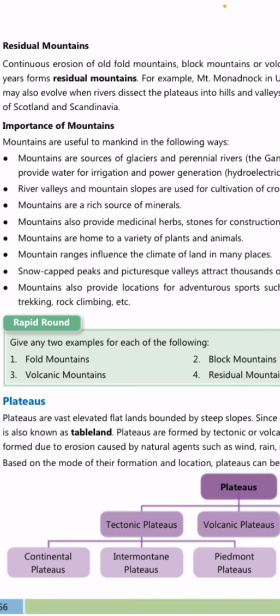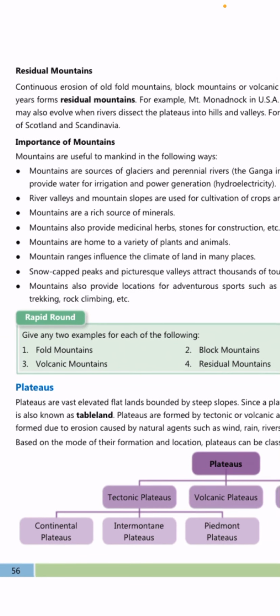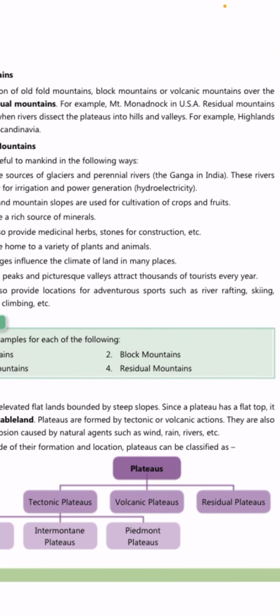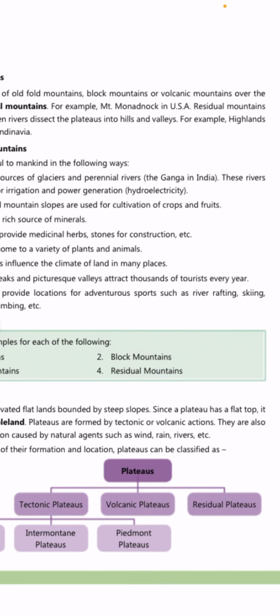Influence मतलब it leaves the impact or effect एक वो करती है climate पे of land in many places. So land कैसा उसका weather होगा and everything will somehow depend on the mountain कि वहाँ पे how things are being. Snow-capped peaks and picturesque valleys attract thousands of tourists every year.